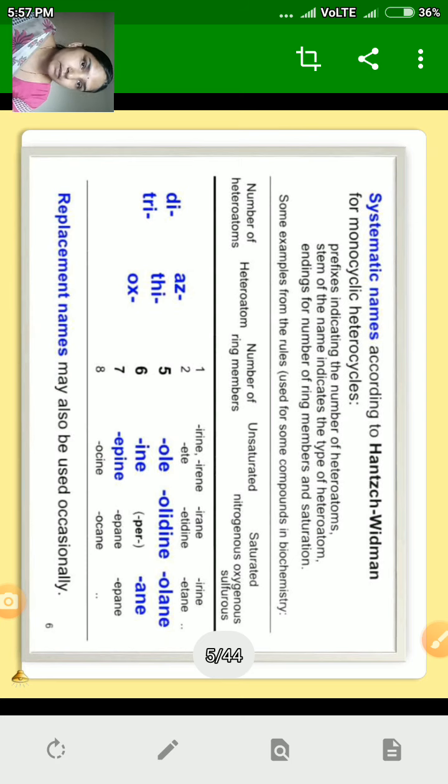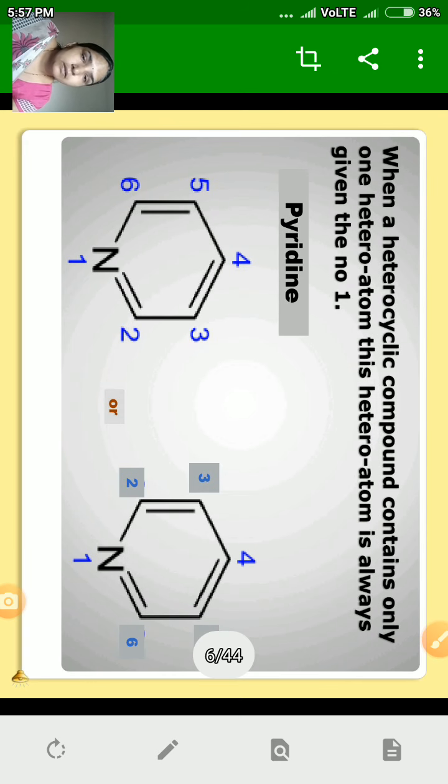If 6 atoms are present in the ring, then the suffix used is ine. If a total of 7 atoms are present in the ring, then the suffix used is epine.